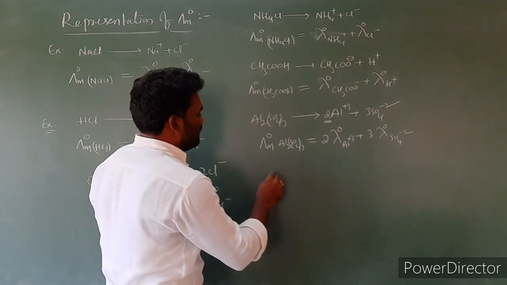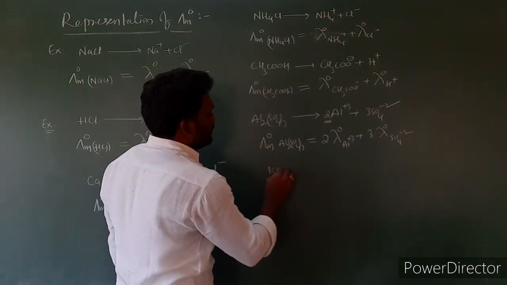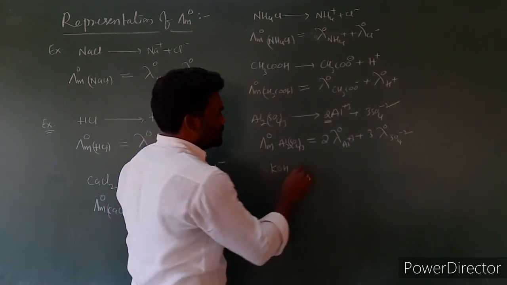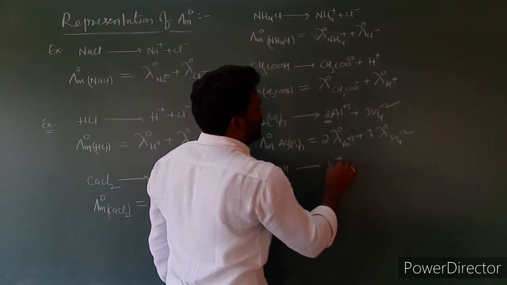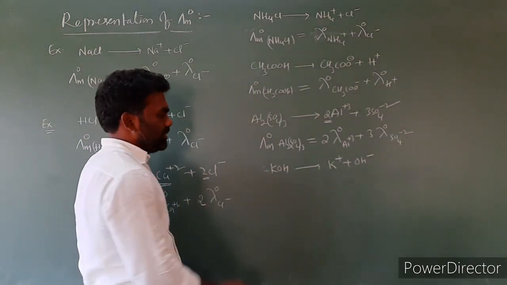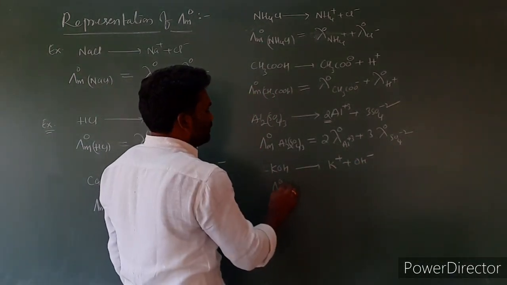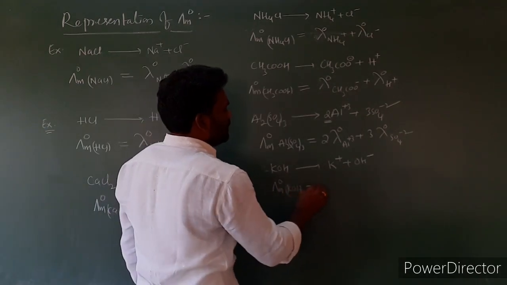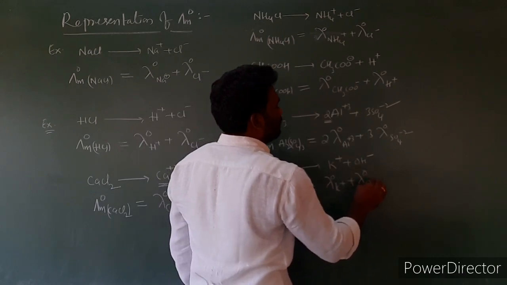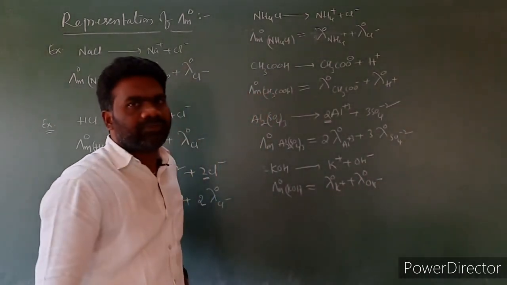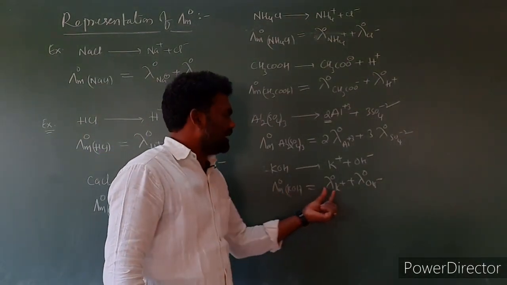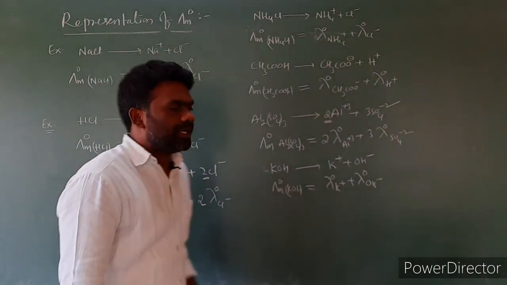One more important molecule I am taking is KOH. This dissociates into K+ and OH-. Then lambda m naught KOH is equal to lambda naught K+ plus lambda naught OH-. All these are very, very important electrolytes.